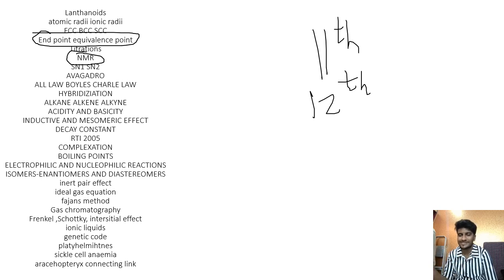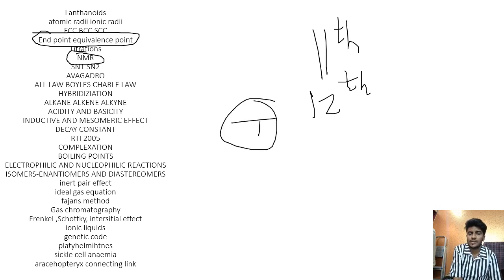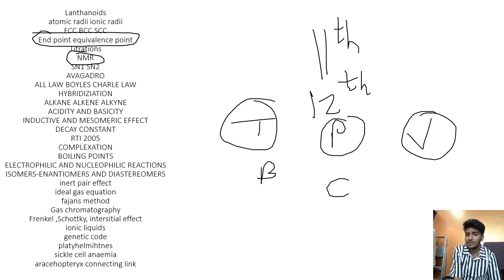Then all the laws: Boyle's law, Charles' law, Avogadro's law, Gay-Lussac's law. They ask basically the relation. They give you numericals. Suppose there's a constant temperature, you must know that it is Boyle's law. If there's a constant pressure, it's Charles' law. If there's a constant volume, it's Gay-Lussac's law.